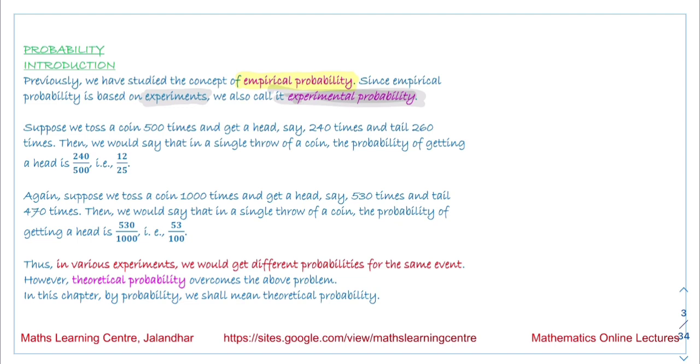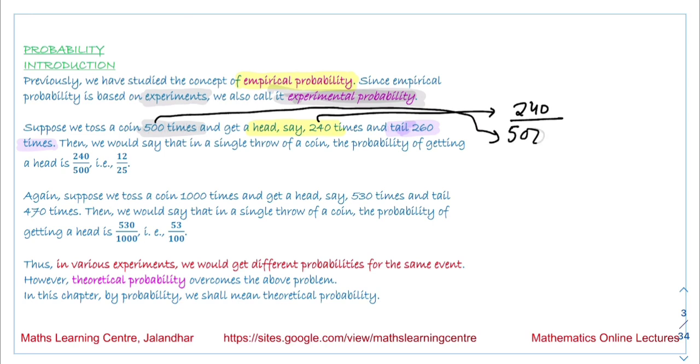Suppose we have tossed a coin 500 times and the outcome we have obtained is 240 times heads and 260 times tails. Now the probability of getting the head is the favorable outcomes, 240, divided by the total number of outcomes, 500. So the answer we are getting is 12 by 25. Based upon this experiment we are obtaining this value of the probability.